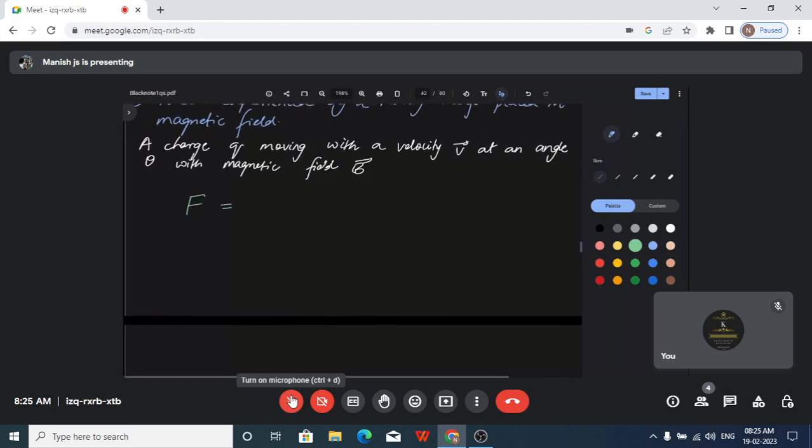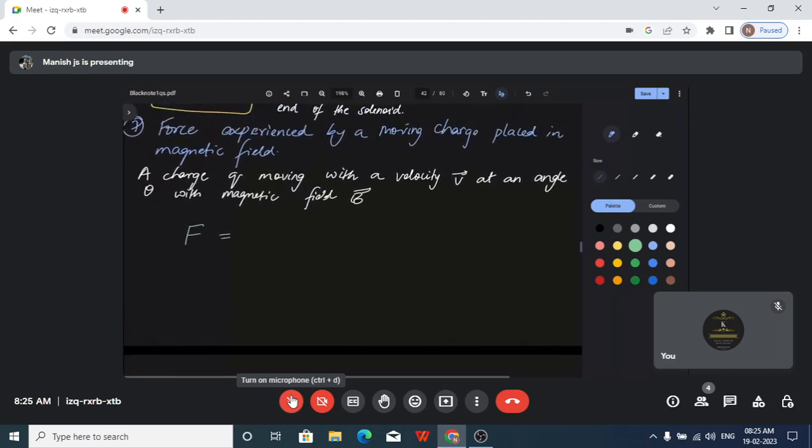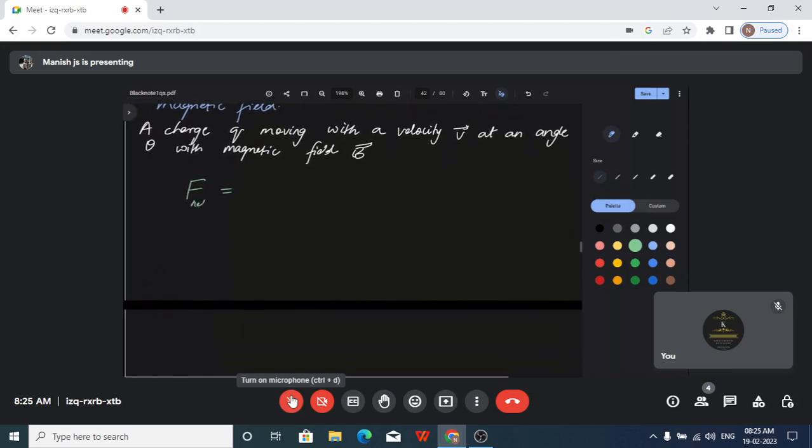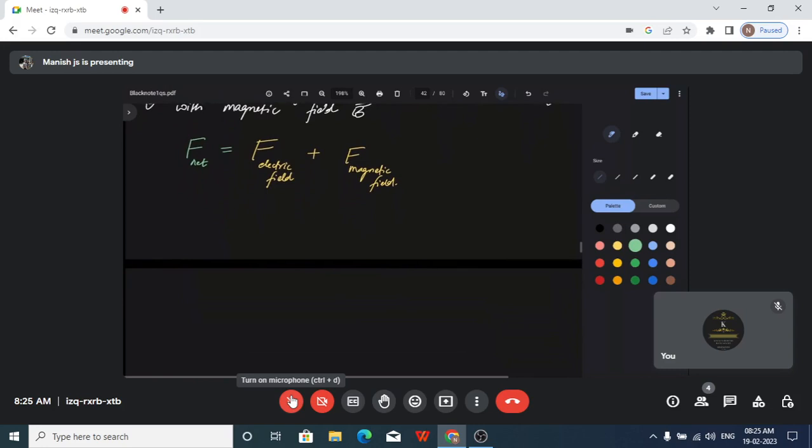So the force experienced will have two different aspects. Because it is a charge, you know it will have an electric force component also. Because you are placing it in a magnetic field, the magnetic force is also applicable to it. So the net force is the summation of force due to electric field plus force due to magnetic field. Both will be there. So these are the two forces that are involved.